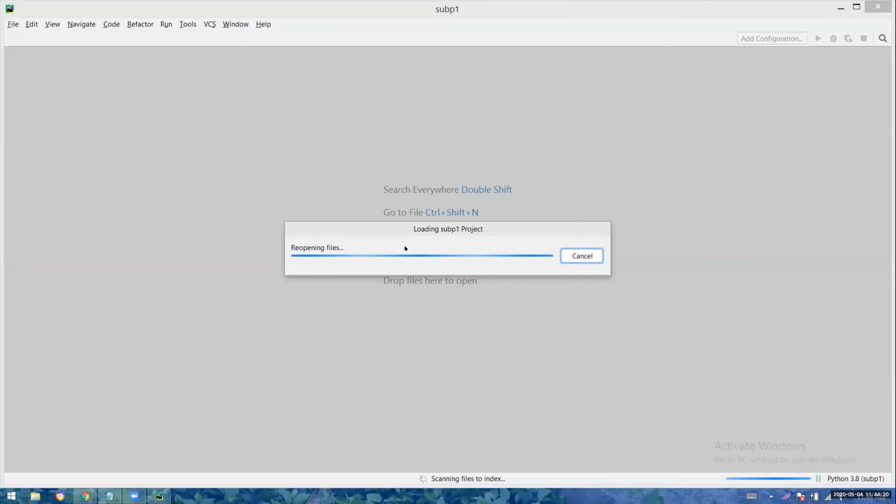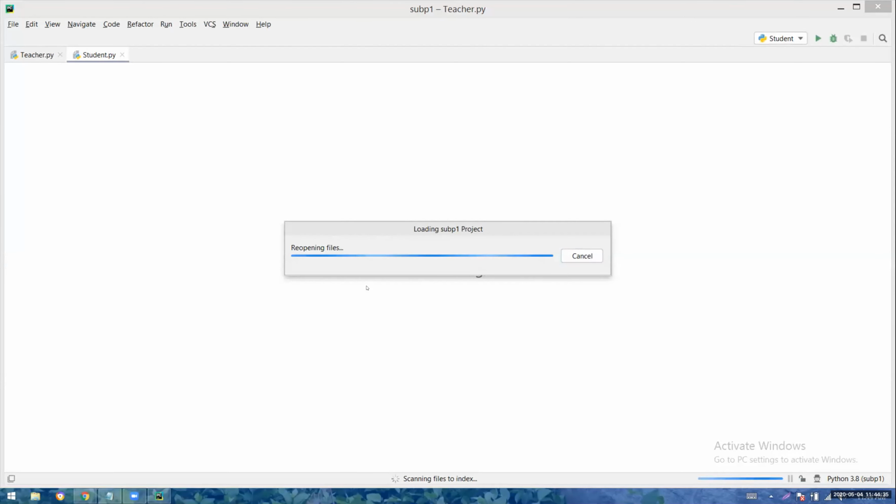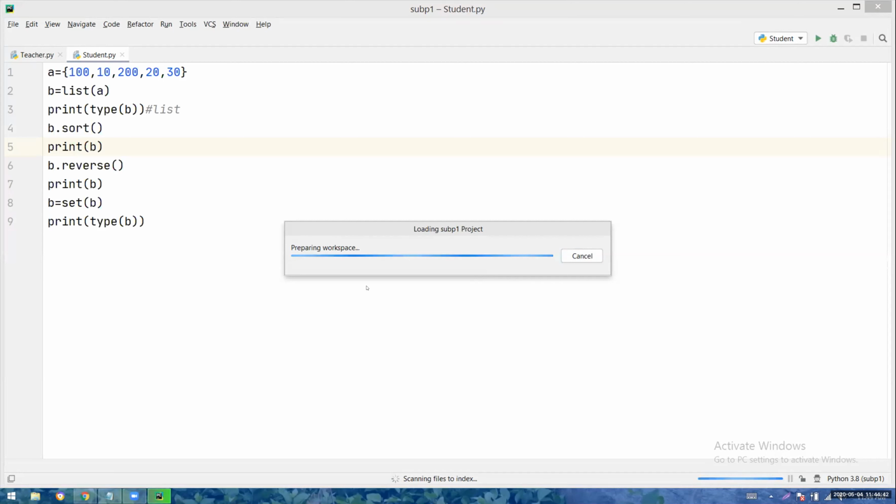Okay, so what does the pass keyword mean? In Python, if I open any block, I must write one instruction. If not, I will get an error. But let us say I don't know what instruction has to be written. In that case, to avoid the error, I have to put the pass keyword. So I will show you here clearly.